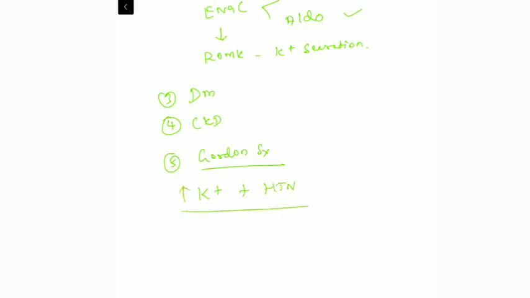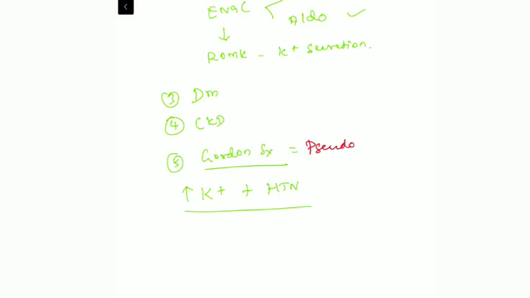In the hypokalemia section, we have discussed that patients with a dietary rich in potassium can be associated with the reduction of blood pressure. But there is a possibility of hyperkalemia and hypertension because of the syndrome called pseudohypoaldosteronism.